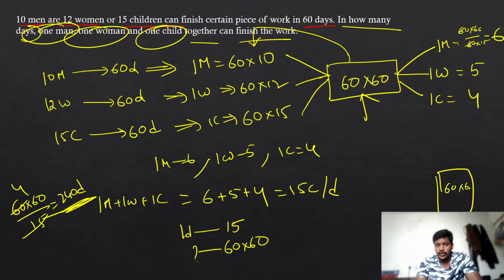Guys, remember, even if you are taking LCM also, you will get the same answer. Changing the middle number is not going to affect your problem. The only thing is, if you take the proper number, you are going to get the integer values. If you are taking any other random number, you are going to get just the fractional values. That's it. But the end answer is always going to be the same.